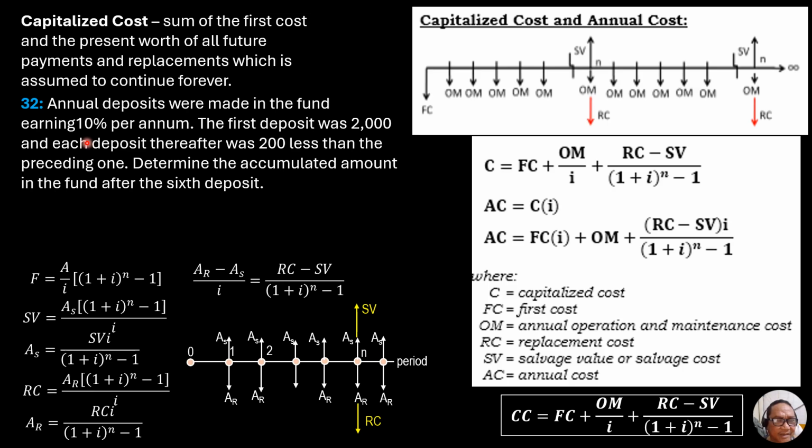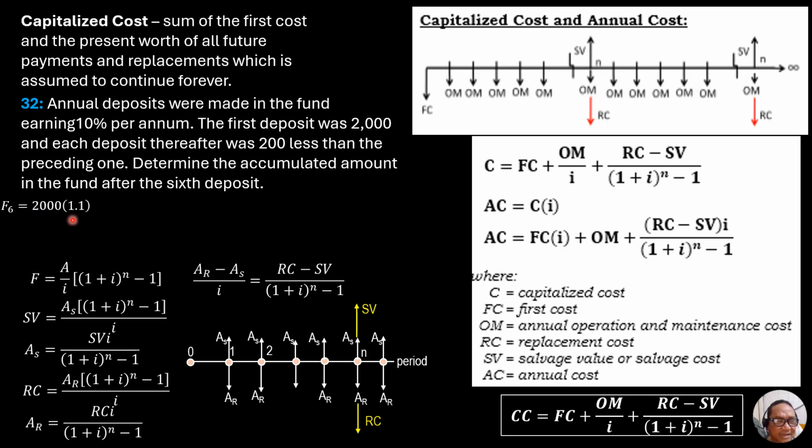So imagine that the first year it is 2,000, then we multiply it by, because F is P times 1 plus I to the n, so we multiply 2,000 pesos by 1.1 to the 5. The distance between the first and the sixth year is 5. Then 1,800 times 1.1 to the fourth, like this.